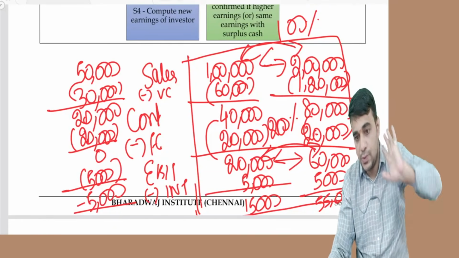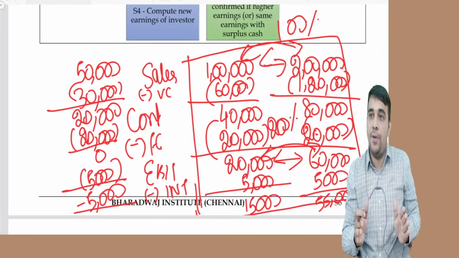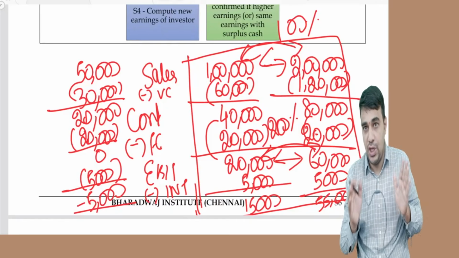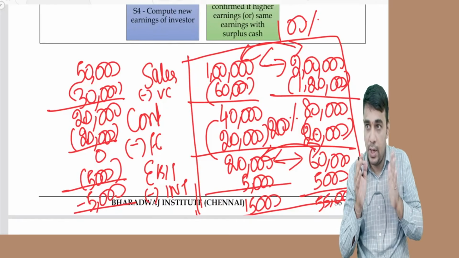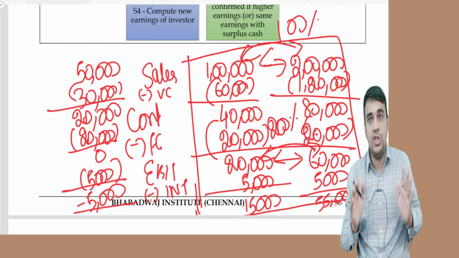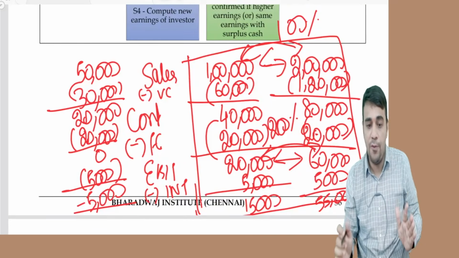Clear? So, the ratio of reward to the ratio of effort. Reward is 200, effort is 100.